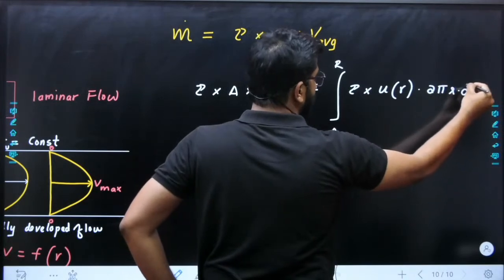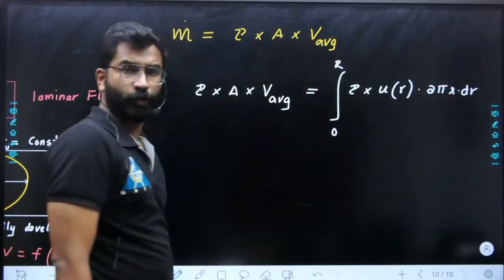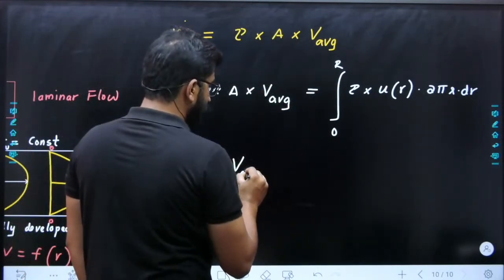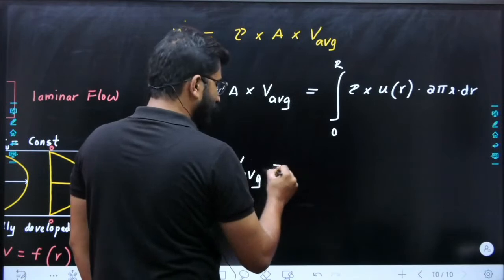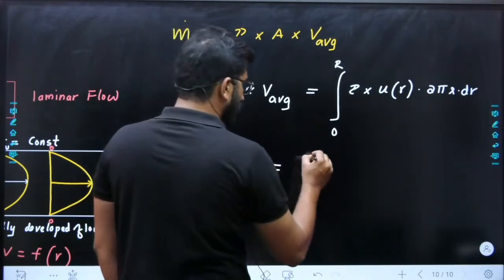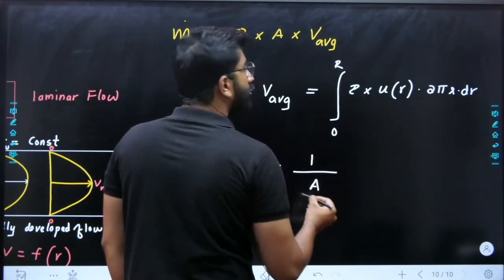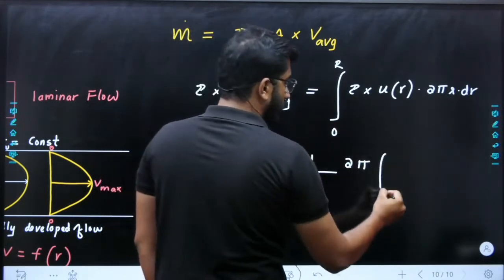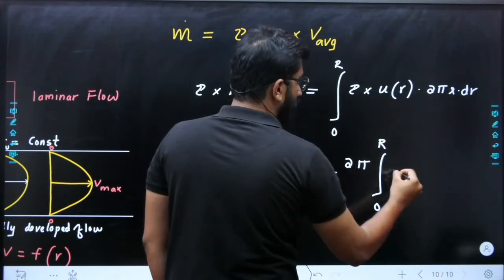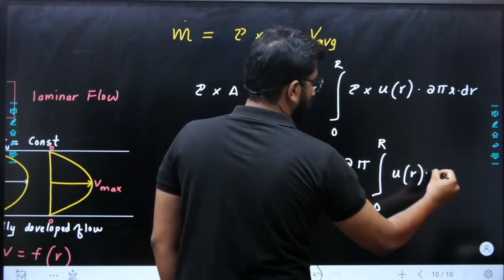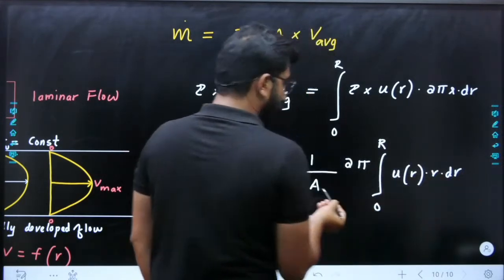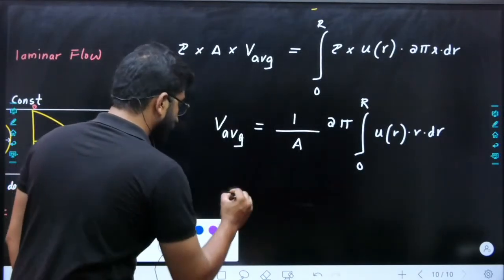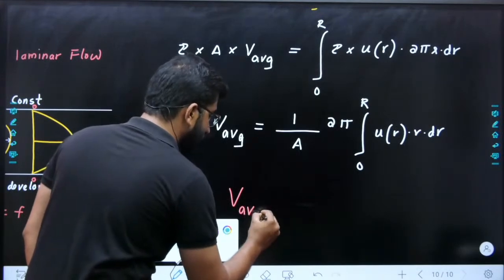What is the small area? What is the differentiation of pi r square? 2 pi r dr. Now rho cancels out, so the average velocity of a pipe of any cross section is equal to 1 divided by A, 2 pi comes outside, so 2 pi integral 0 to R of u(r) into r dr. What is A?